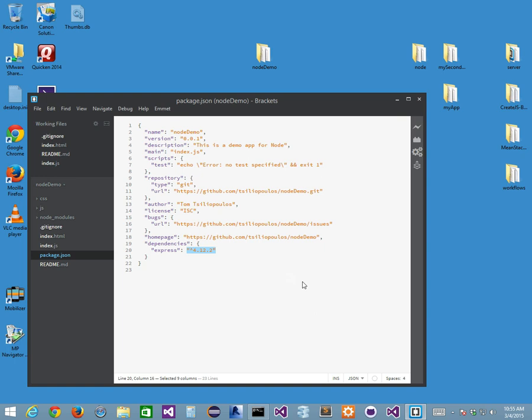And I need to know that because if I'm downloading your package from GitHub, as an example, I don't want to throw up all those node modules because it's too big. It's like thousands of files we're going to throw up on GitHub. It's going to take forever. And GitHub doesn't need more of that stuff. What we need to do is only put up the things that we need.